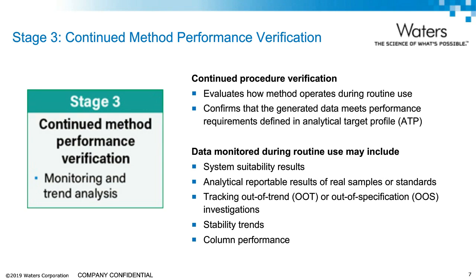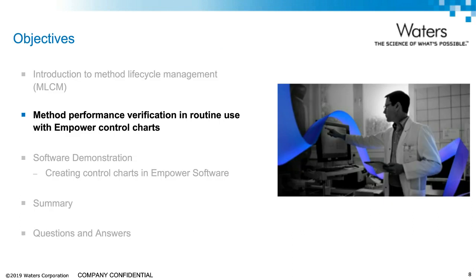The continued performance verification may include routine monitoring, trend analysis of the system suitability results, reportable results of real samples, and column performance characteristics, as well as tracking out-of-trend data. Control charts from the Empower 3 software enable quick trend analysis of the performance characteristics against the predefined requirements.